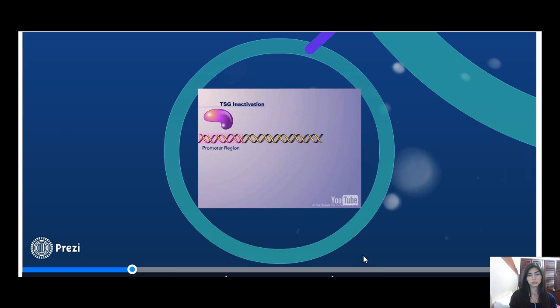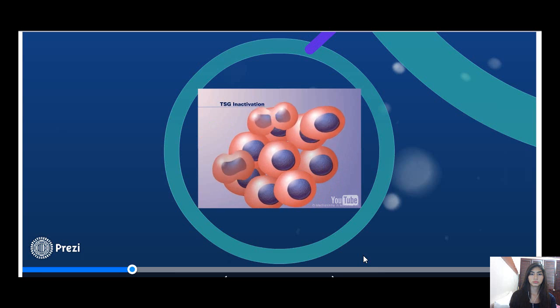P53 is a transcription factor for various downstream targets that are involved in cell progression, DNA repair, and regulation of apoptosis. Mutations to P53 hinder its normal tumor-suppressing capabilities. Thus, DNA damage remains unchecked, faulty cells proceed through the cell cycle, and apoptosis is evaded. This creates a genetic condition in which the cell is more susceptible to further mutations.